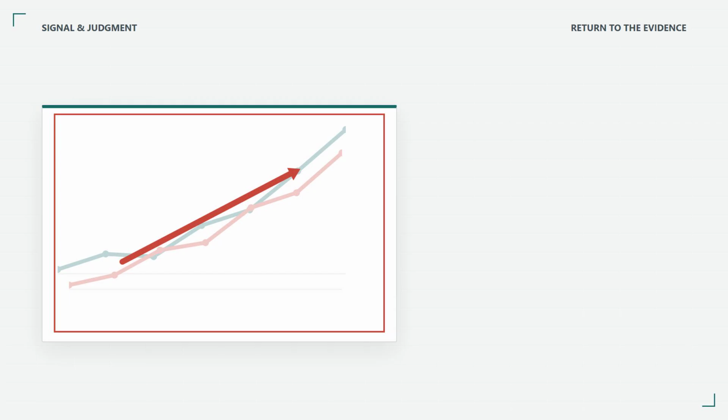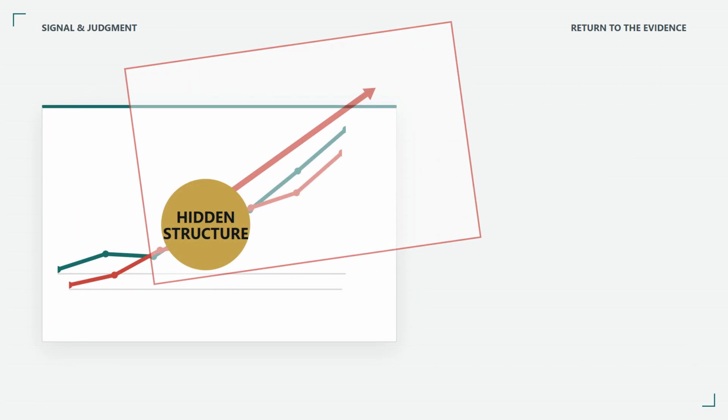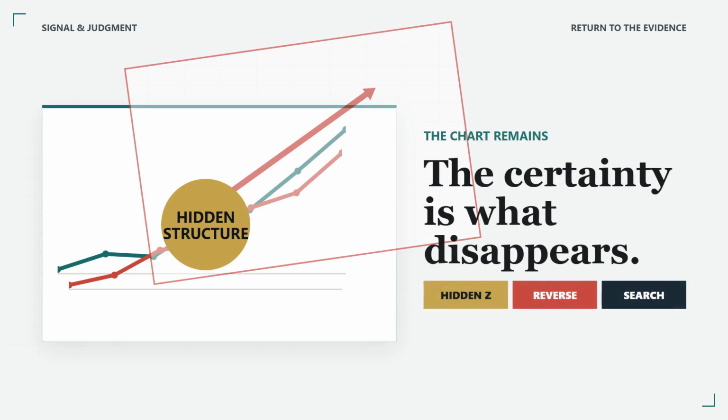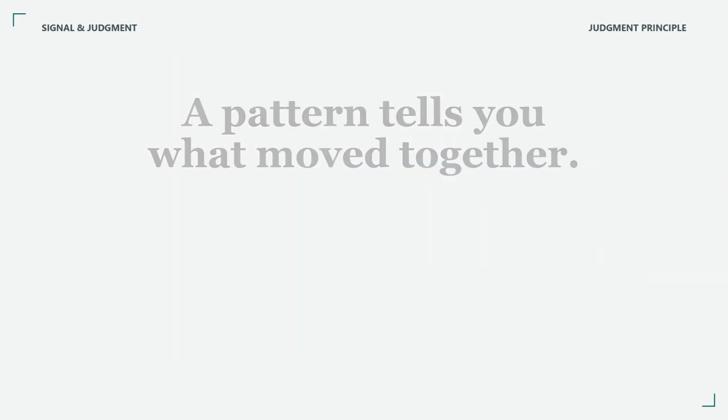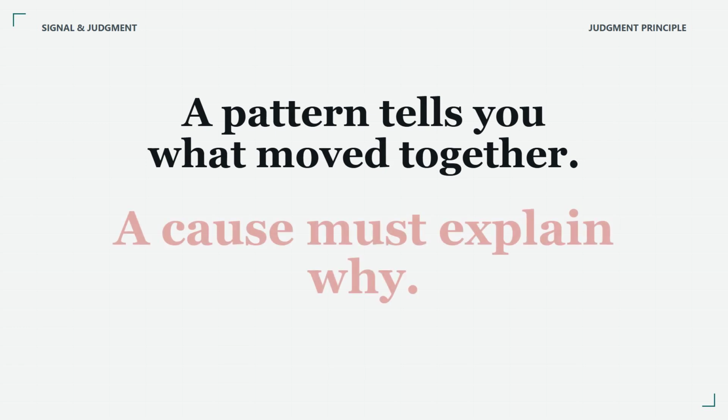The stork chart was not fabricated. The calculation was not the joke. The mistake was asking an association to identify its own cause. Keep 3 points in mind. Correlation is evidence of a pattern, and patterns are useful. The pattern alone cannot tell you whether a hidden variable, a reversed arrow, or an invisible search produced the story attached to it. Confidence should rise when the explanation survives serious rivals and predicts what appears in new evidence.